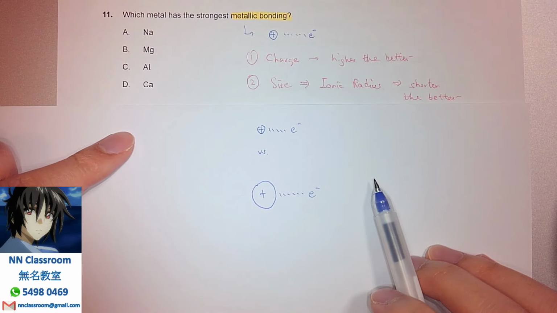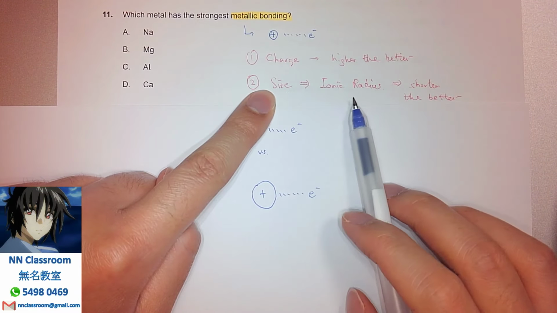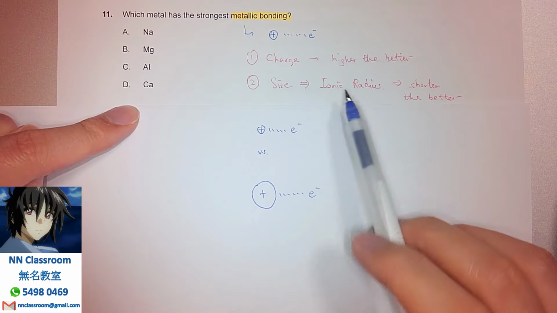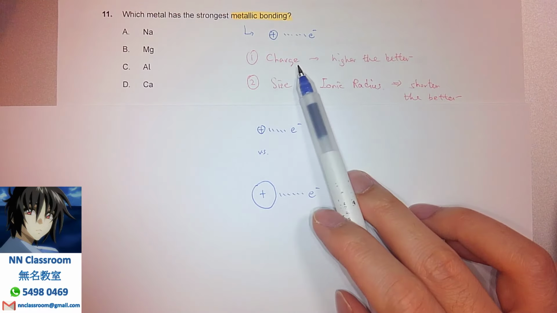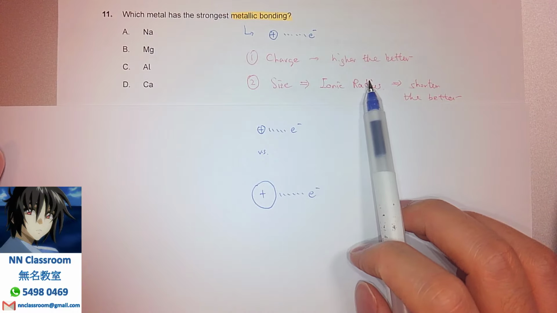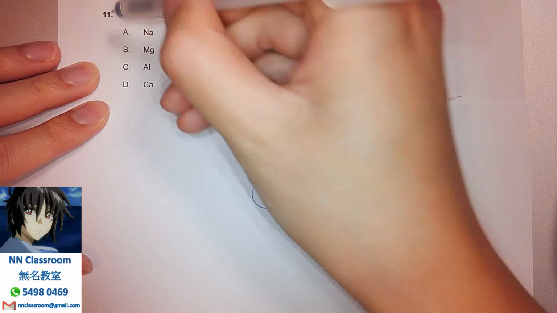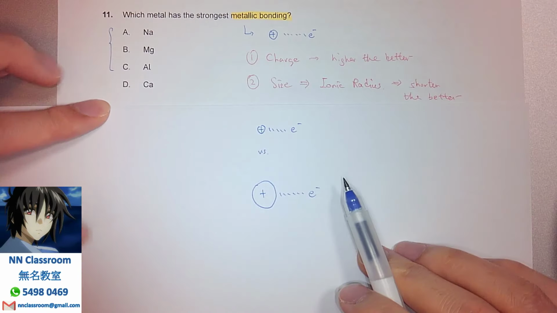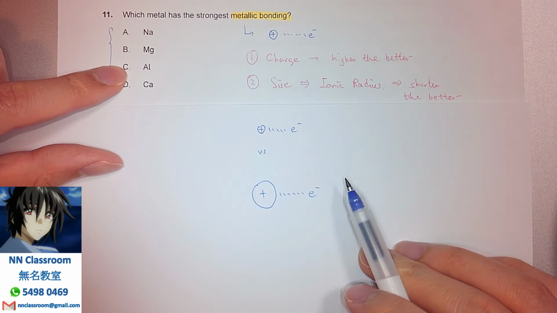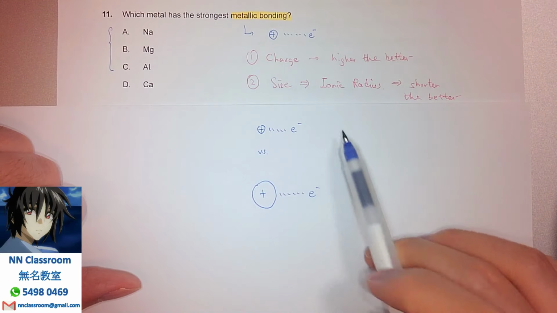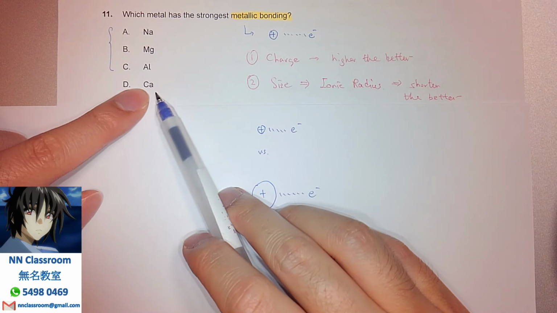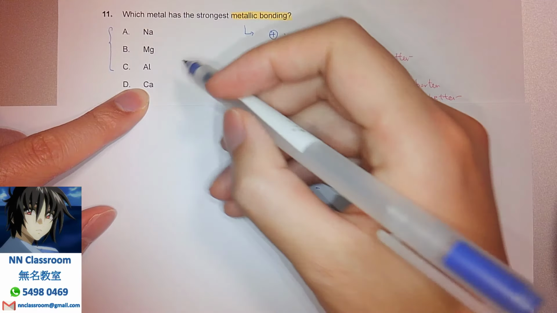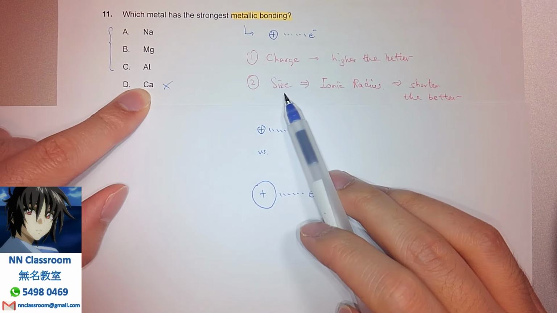So that explains why we choose the ion with the smallest size and the greatest charge after removing the outermost shell electrons. As you have recognized from the periodic table, the first three are within the same period. That means their ions are roughly similar in size, versus calcium, which is much bigger. So calcium is not our choice in terms of size.